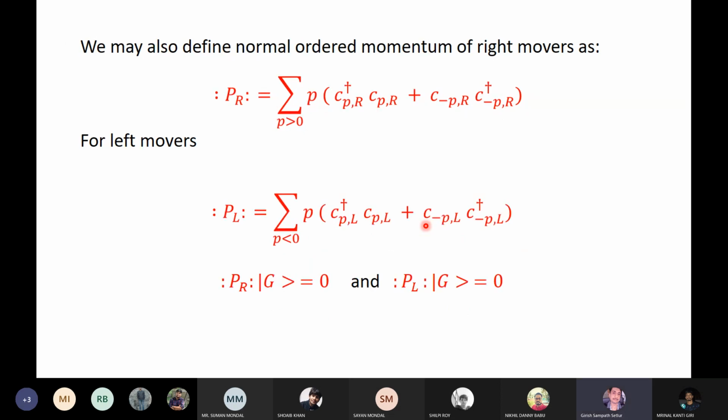Similarly, momentum. How would you define momentum? Naively, how do you define it? p is already the momentum. So you just multiply the number of fermions, which is c dagger p c p, by its eigenvalue p, and then add up all the momentum. That would be the total momentum of all the right movers, isn't it? But that's not a good idea. Why is that not a good idea, to define momentum as p times c dagger p c p summed over all p?